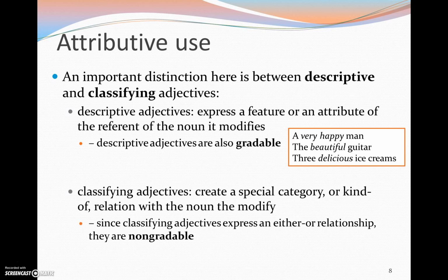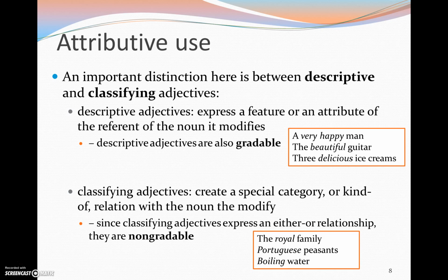Now, classifying adjectives, on the other hand, create a special type of category. They denote a kind of relation with the noun that they modify. This also means that they're non-gradable. Here we have some more examples: "the royal family" and "Portuguese peasants." The royal family is a kind of family, and Portuguese peasants are a kind of peasants. Just the fact that they're Portuguese sets them apart from the Spanish peasants, for instance, but it doesn't really express a particular attribute of the peasants themselves.